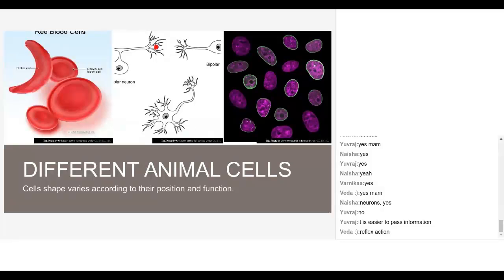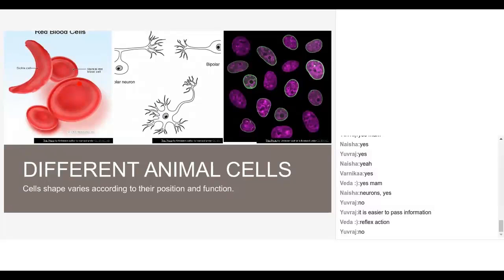Okay. See here, the exact reason the nerve cell shape is like this is to coordinate with each other. That's the word, coordination, isn't it? They have to coordinate the information from the brain to different organs. How will they coordinate? Because of this branched structure. Suppose the nerve cell was like an RBC, biconcave. Then could they coordinate with each other? No, ma'am. Yes, that's why the position and functional aspect of a cell determines its shape.